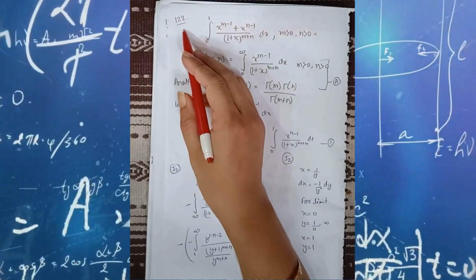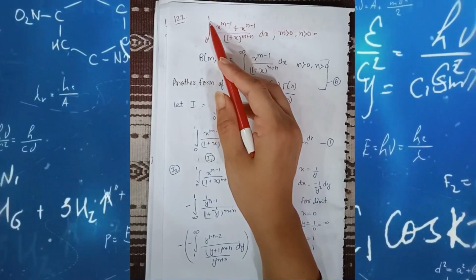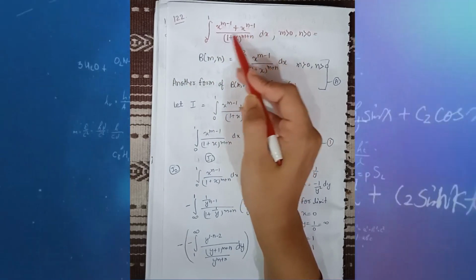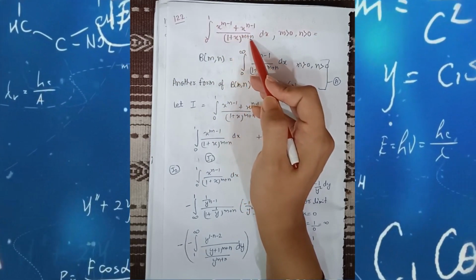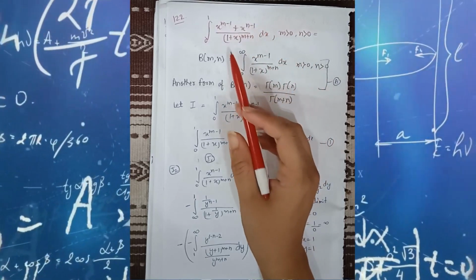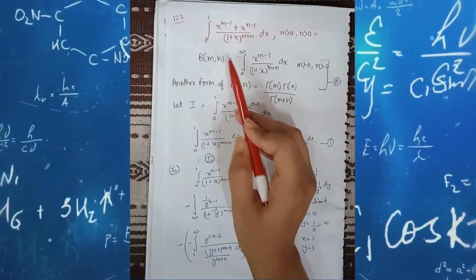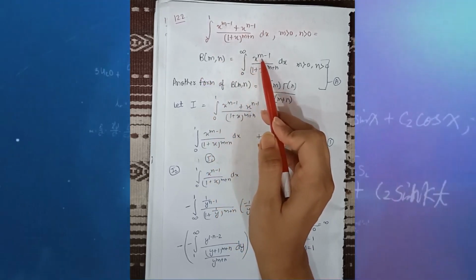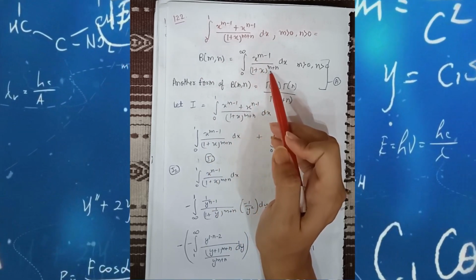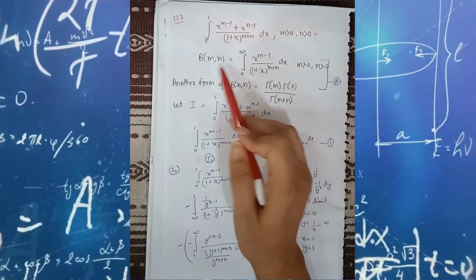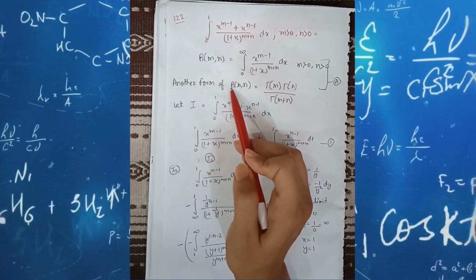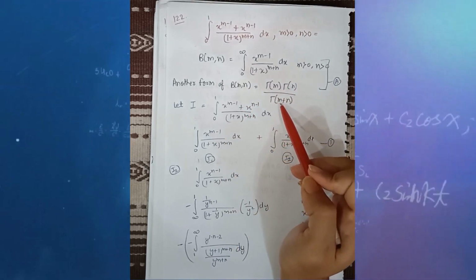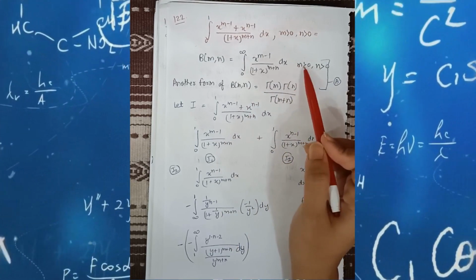Question number 122. We have to find this value. If we take the integration from 0 to 1, x raised to the power m minus 1 plus x raised to the power n minus 1 divided by 1 plus x raised to the power m plus n dx. We have to find this value. Students, for finding this value, we have to revise firstly B of m comma n is equal to integral 0 to infinity x raised to the power m minus 1 upon 1 plus x raised to the power m plus n dx. This is the formula. We have to revise this formula, and another form of B bracket m comma n is gamma m gamma n divided by gamma of m plus n. We have to use both these formulas in this question.